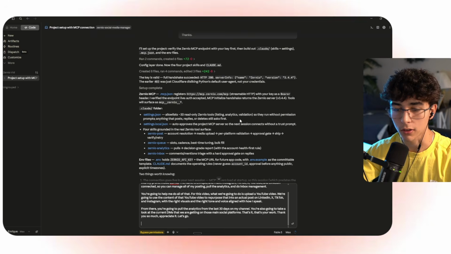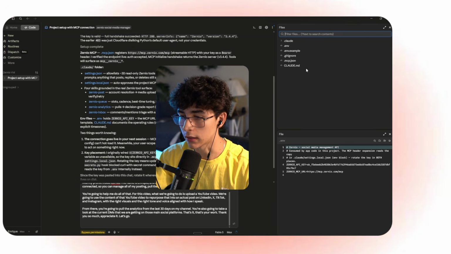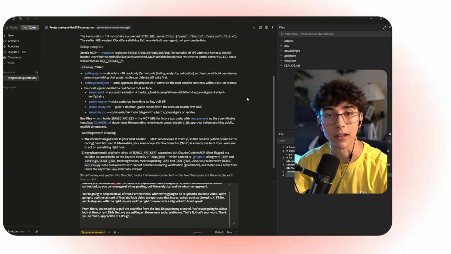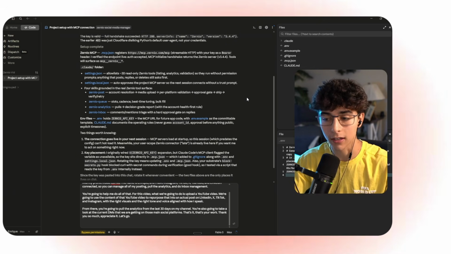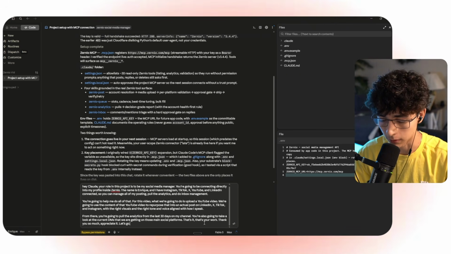Let's go. All right, so Claude is done with whatever he needed to do, and he set up the .claude folder with the settings.json and the 4 skills that Zernio already has grounded in, like Zernio posting, Zernio queue, Zernio analytics, and Zernio inbox. And as you can see here, I have my environmental file with my proper API key being placed here, and also my MCP URL. So literally, I'm all set. I have the proper social media API layer connected. Now it's just a matter of testing, and I'm gonna send this prompt here.